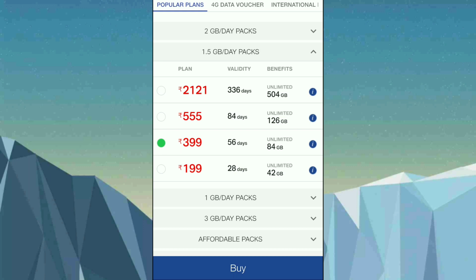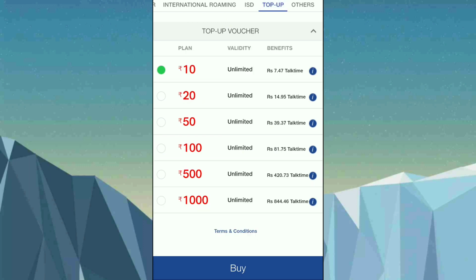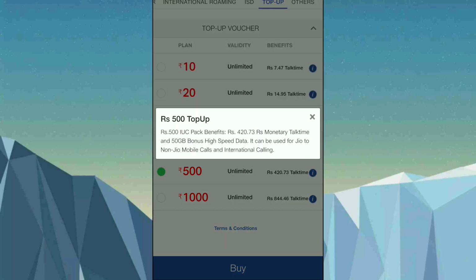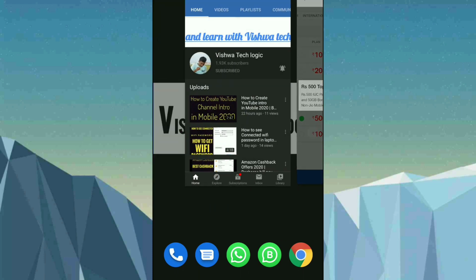So let's see how we can do this. Just scroll down. Here you will be getting an option called top up, friends. Once you click on top up, as you can see here, you will be getting 420 rupees 0.73 paisa talk time. So here Jio will be giving 500 rupees plus, as you can see here they mentioned that 50 GB bonus high speed internet. So I will show you in my WhatsApp.